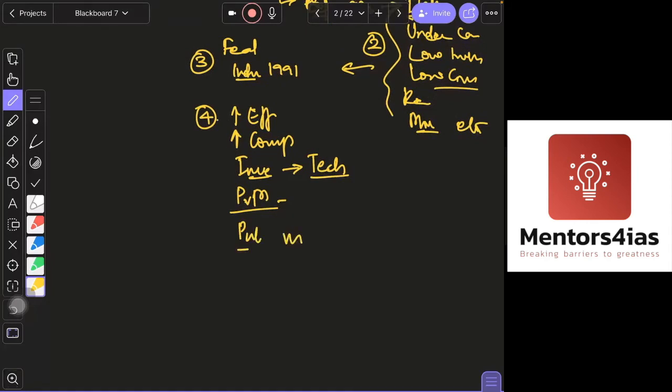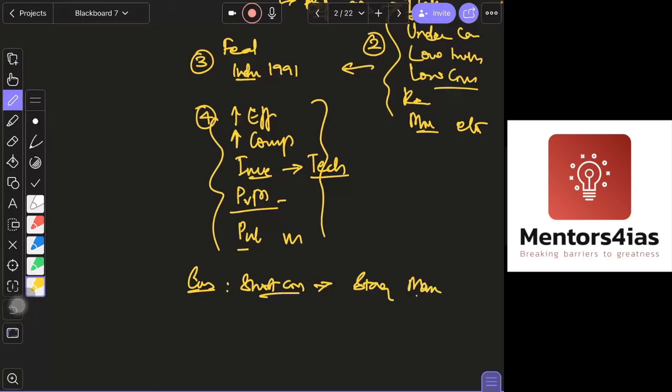All these things are the effect of industrial reform. Then you can conclude with the shortcomings of the industrial policy, what were the problems associated with it. That means you can give some data: stagnant manufacturing sector, distortion of industrial pattern, displacement of labor, absence of incentive to raise efficiency.